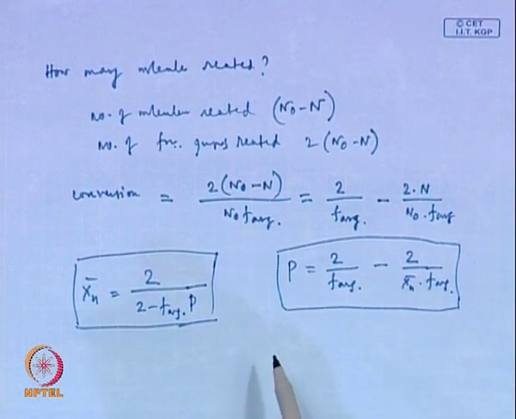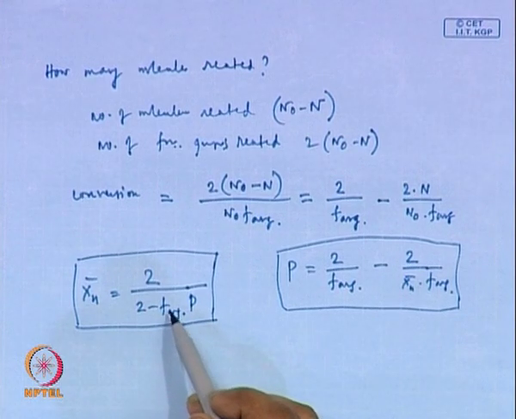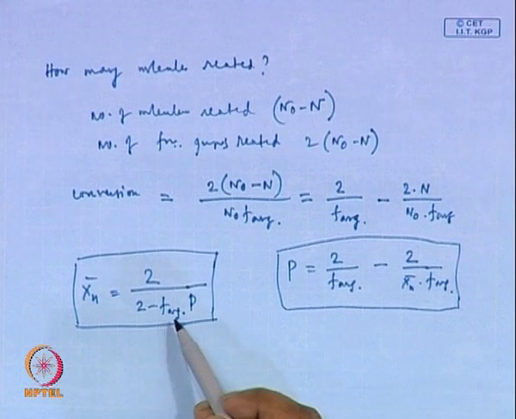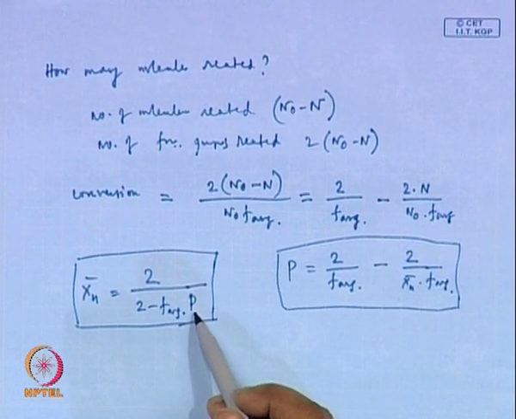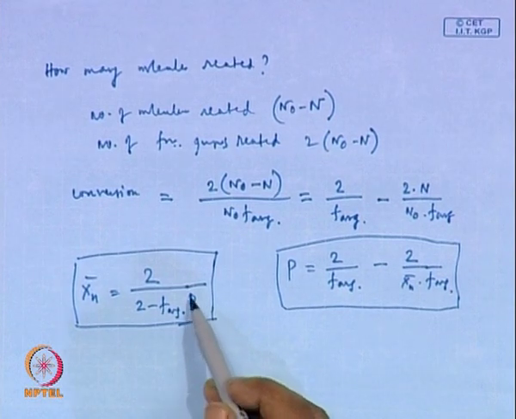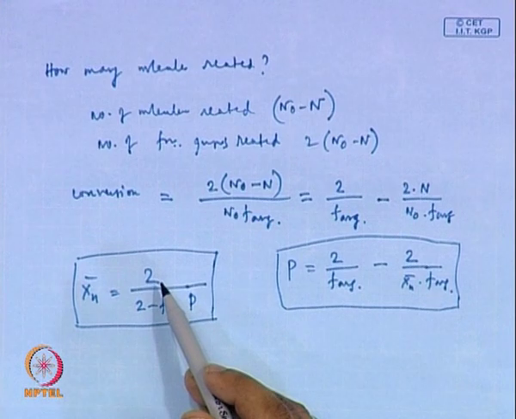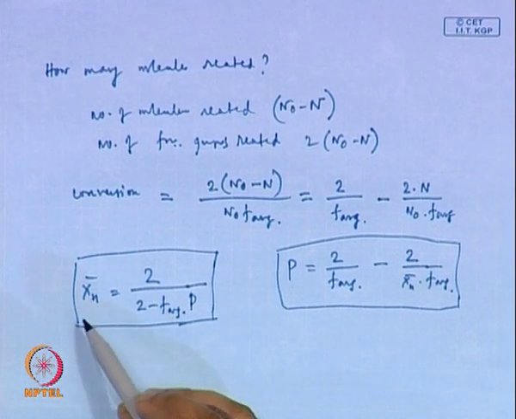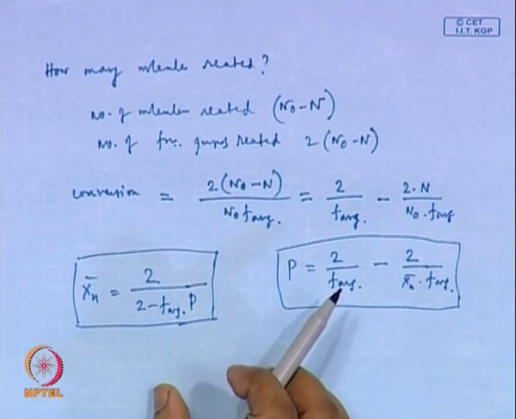This is the conversion. Now, from this expression we can know that if F average is higher, more than 2, then for a given p value, a given conversion, we will get a higher molecular weight, higher degree of polymerization, in comparison to a linear polymer.